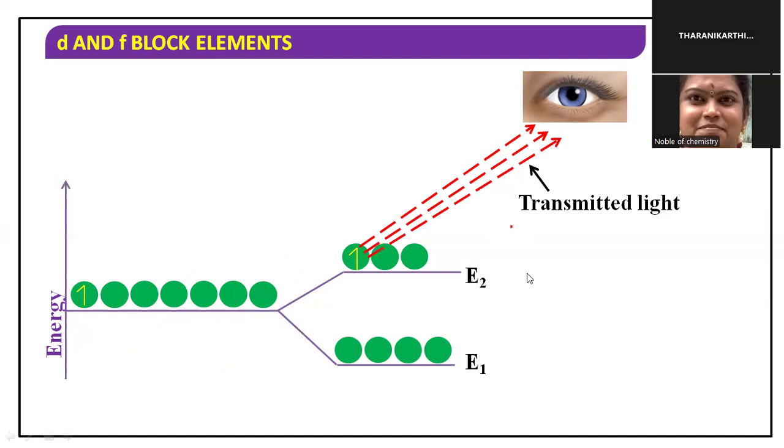What is the important note? Kindly note, children. The compound contains at least one unpaired electron. More than one is okay, but at least one unpaired electron is needed, because due to the transition, the electron travels from the lower energy level to the higher energy level, and only then does the compound get color. This is the reason the compound exhibits color.